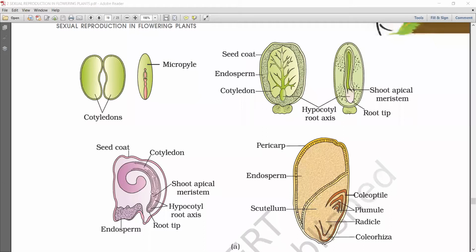Next point: at the 2 ends of the embryonal axis, radicle and plumule are present.